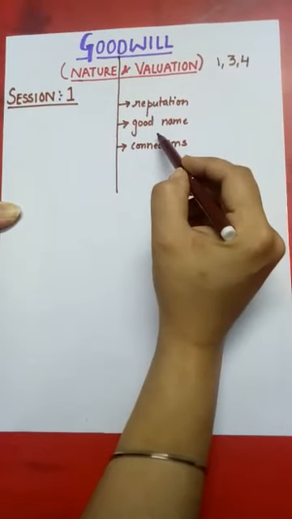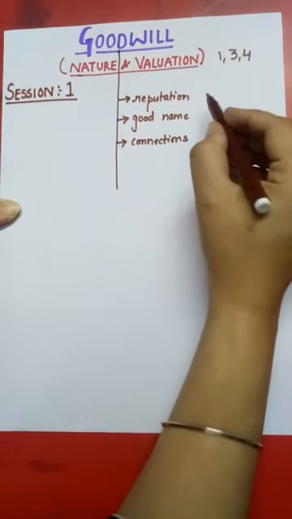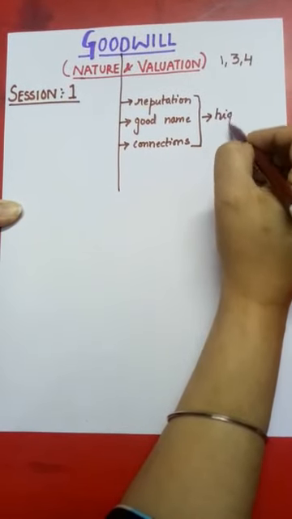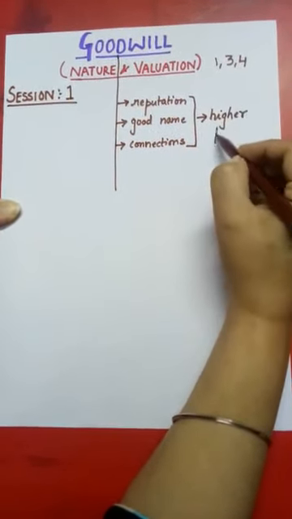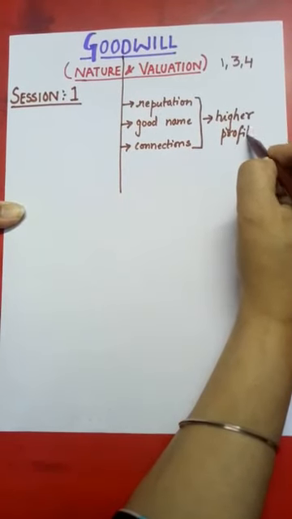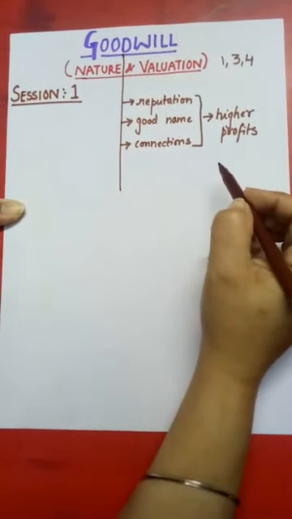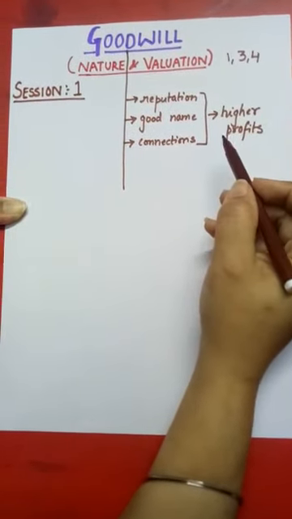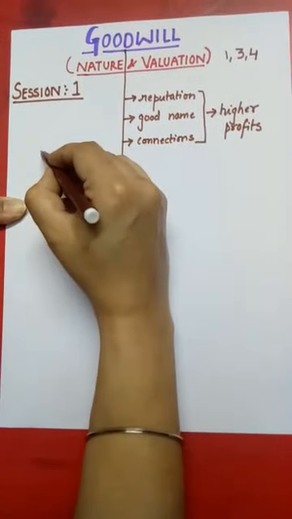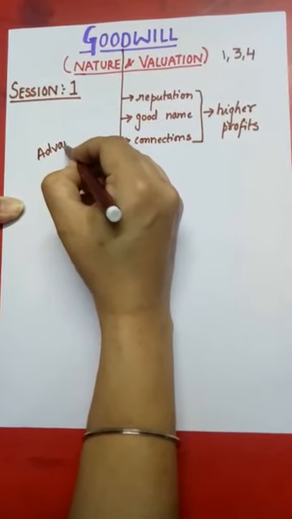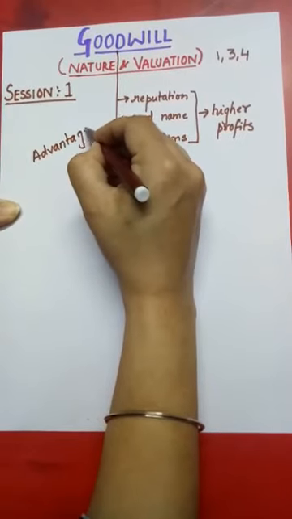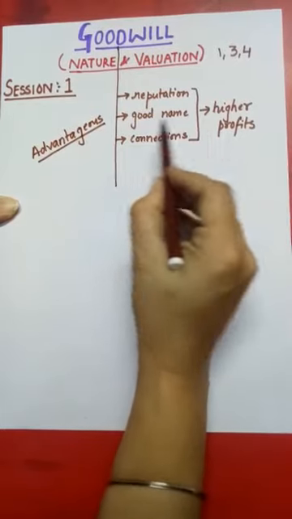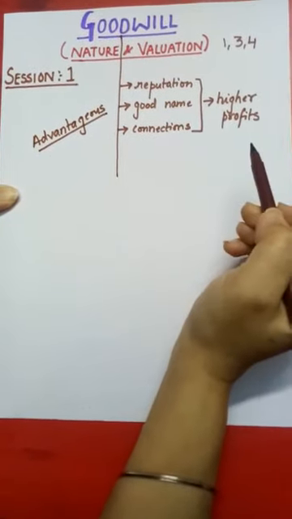And all these factors help the firms to earn higher profits in future without putting extra effort in present, as these extra efforts have already been made by the firms in the past. Goodwill is a thing which puts the businessman in an advantageous position, a position which helps the business to earn higher profits in future.